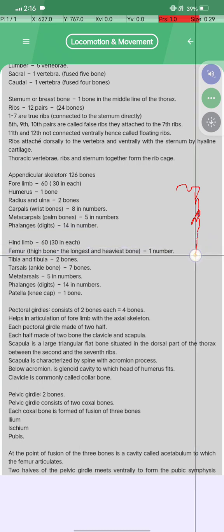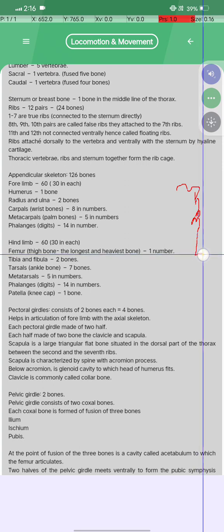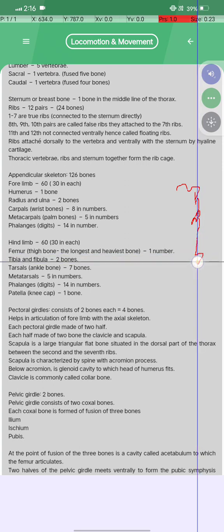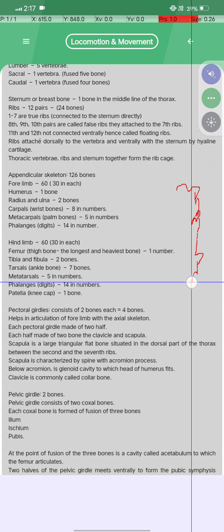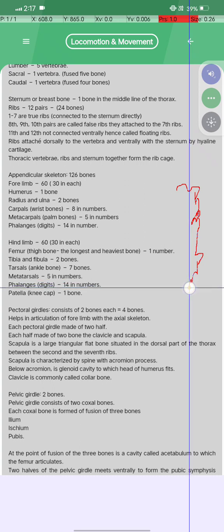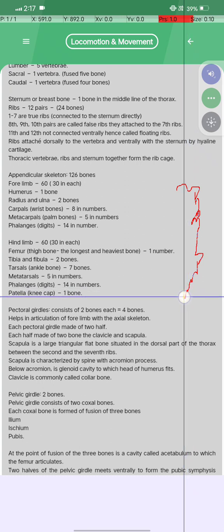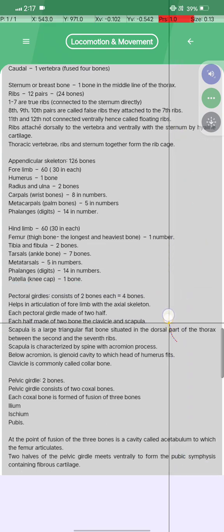The femur, the thigh bone, is the longest and the heaviest bone, 1 in number. The tibia and the fibula are 2 bones, and the tarsal, the ankle bones, are 7. The metatarsals are 5 in number, and the phalanges, the digits, are 14 in number. The patella, the knee cap, is 1 bone. Now look ahead.